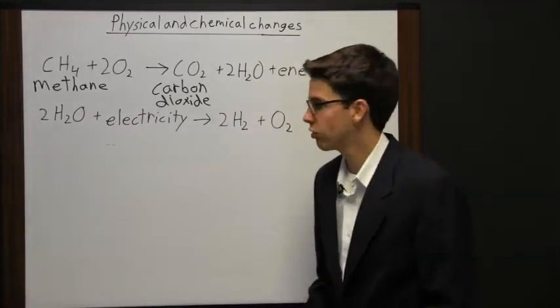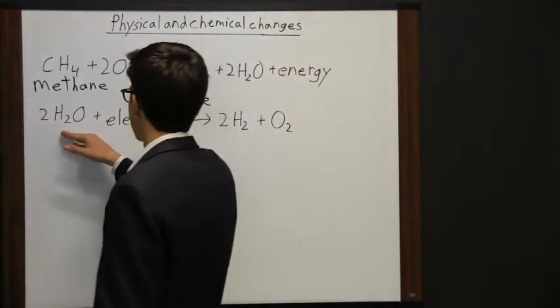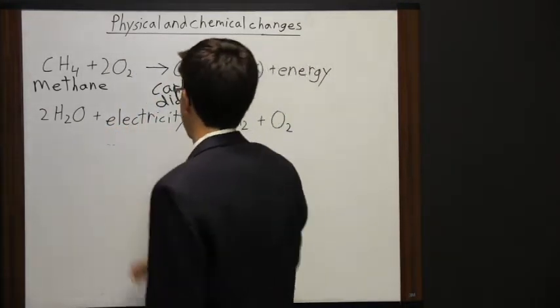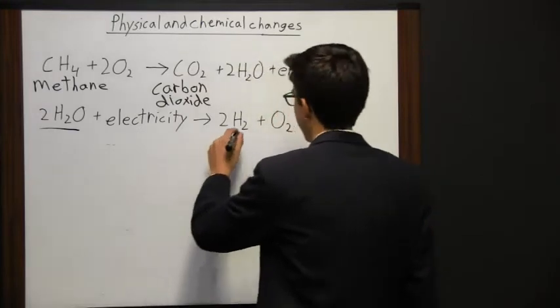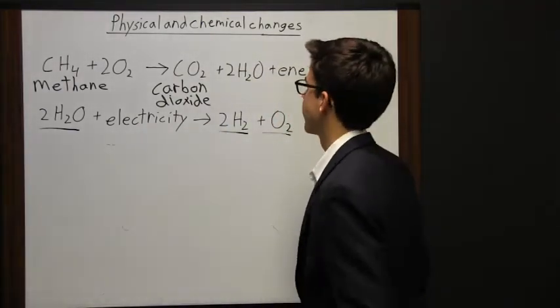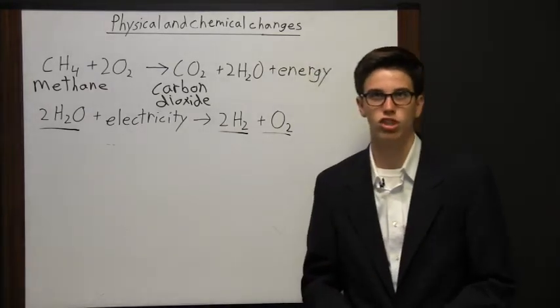Another example of a chemical change is the decomposition of water, because an electrical current passes through it. So we start out with water, and the decomposition results in hydrogen and oxygen, neither of which we started with. So that's another example of a chemical change.